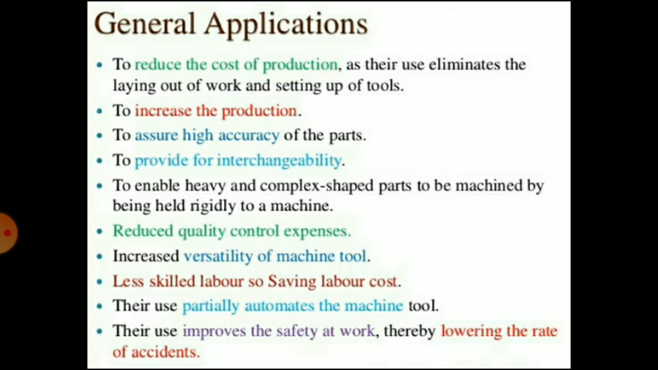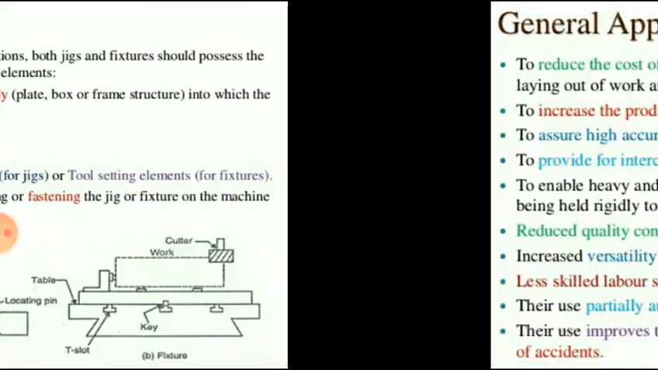to enable heavy and complex shape parts to be machined by being held rigidly to a machine, to reduce quality and work control expenses, to increase versatility of the machine tool, and to use less skilled labor, so saving labor cost. Their use partially automates the machine tool and improves safety at work, thereby lowering the rate of accidents. So due to that, there is a need of jigs and fixtures.